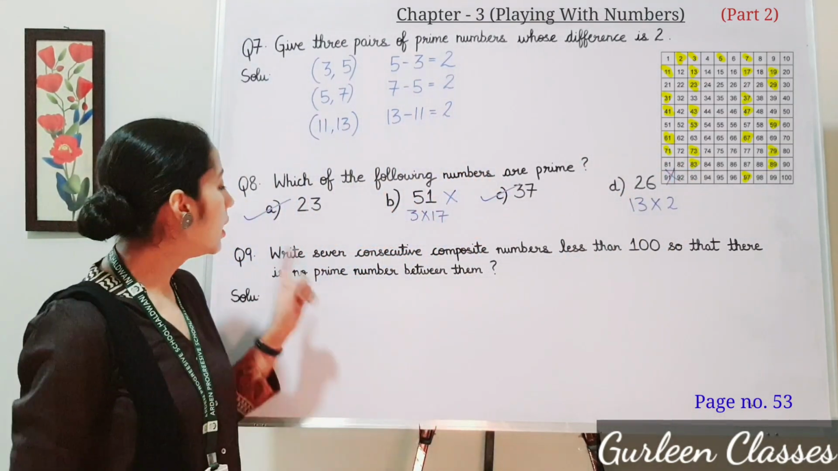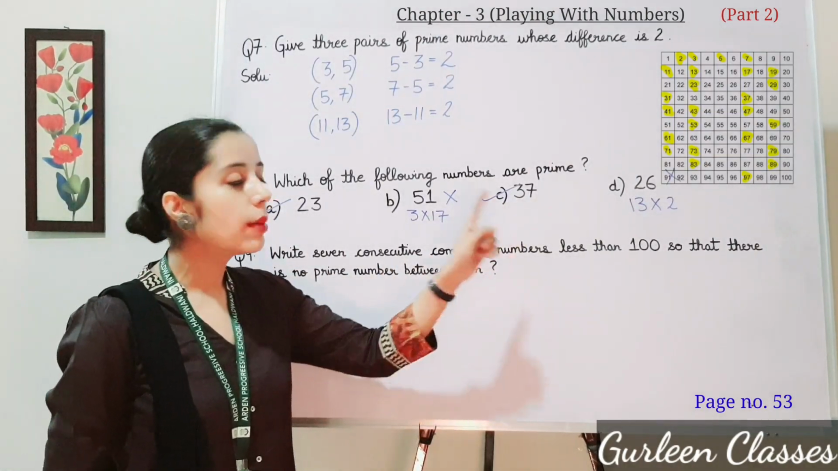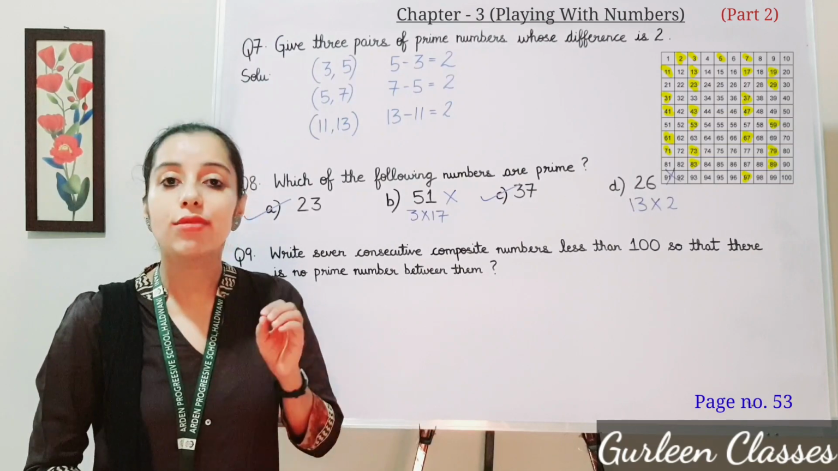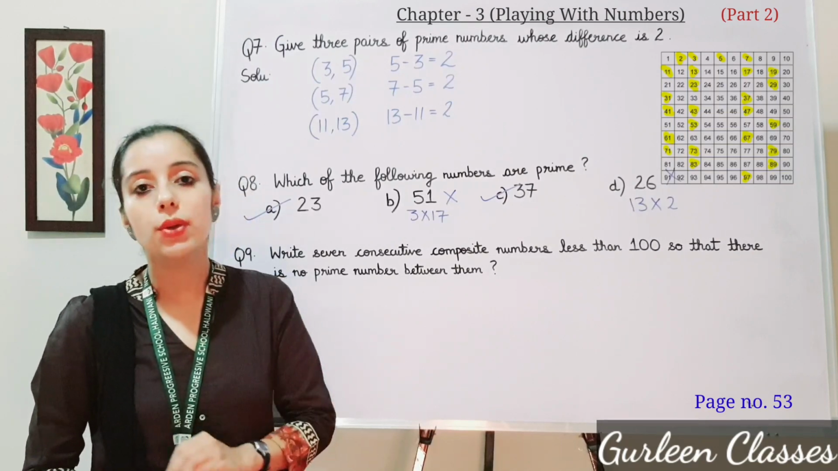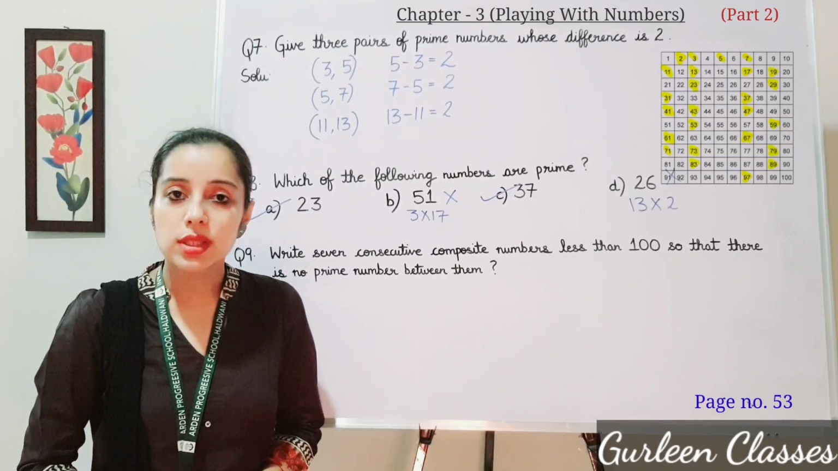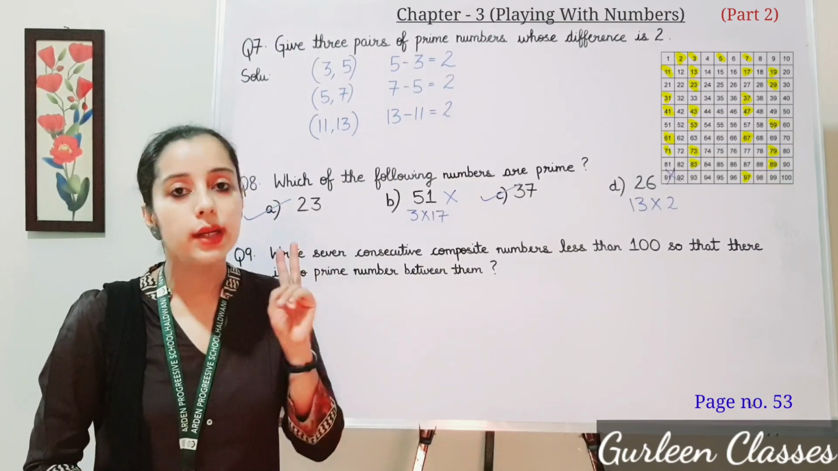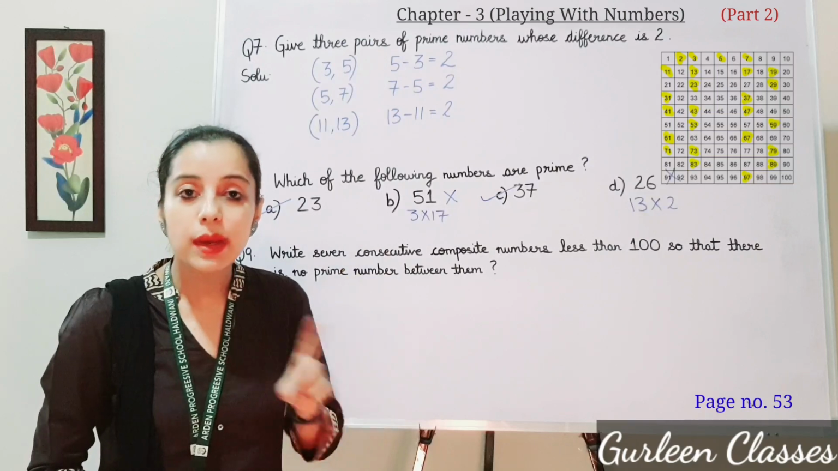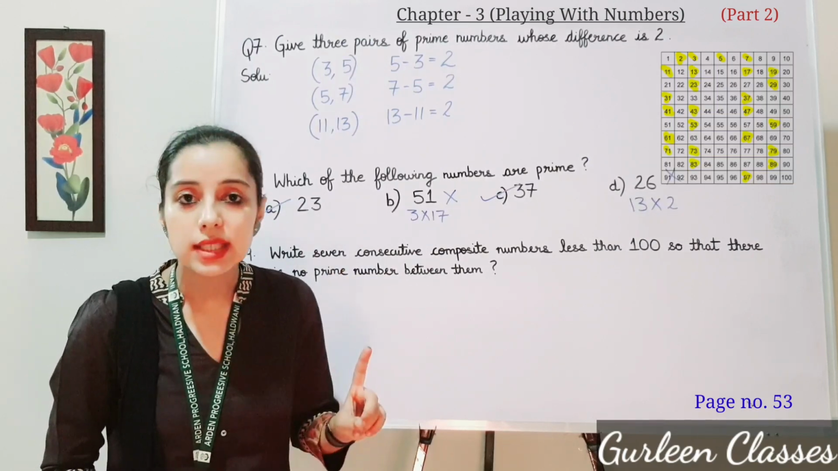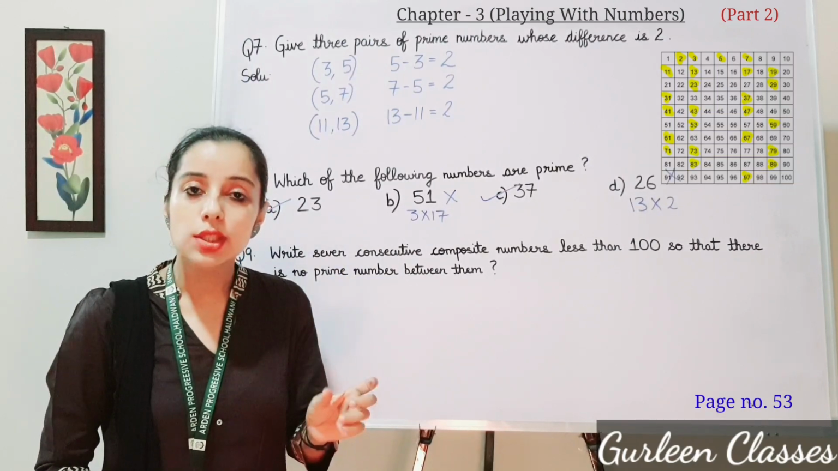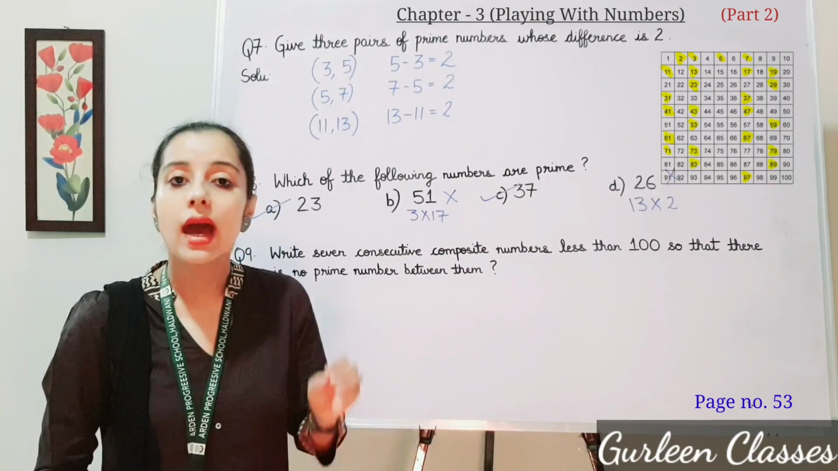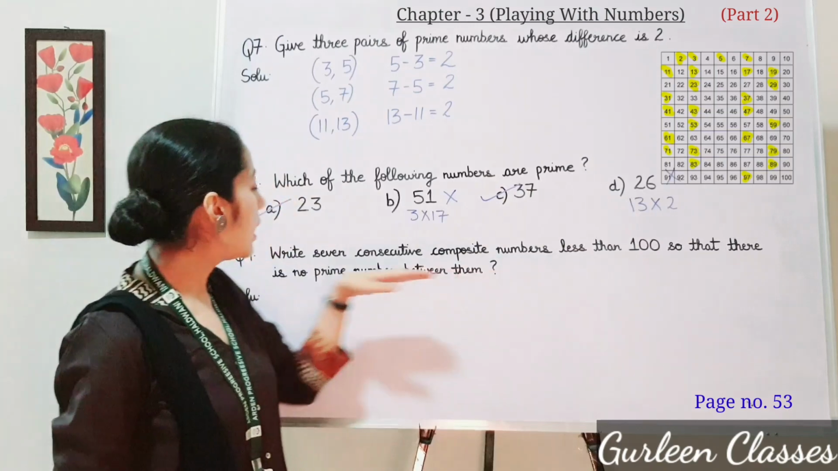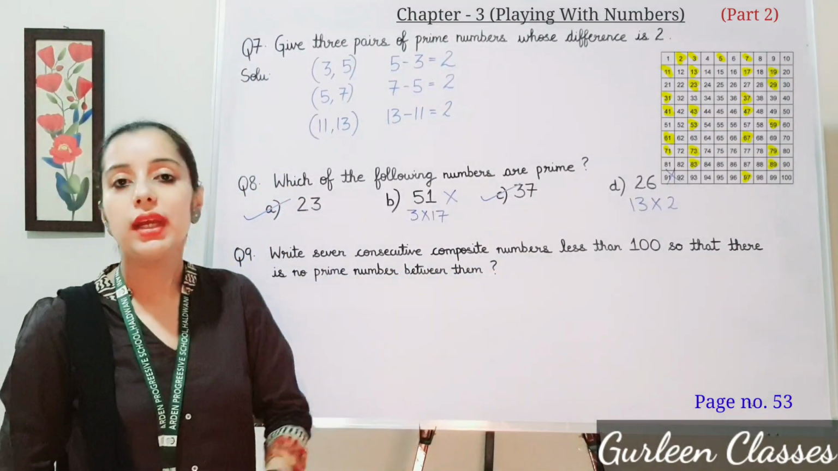Now next question. Write 7 consecutive composite numbers less than 100. What are they saying? We have to write 7 consecutive composite numbers. Composite numbers are those which have more than 2 factors. Consecutive means in a row, and there should be no prime number between them. These are composite numbers less than 100, and you have to write them in consecutive manner so that there is no prime number between them.